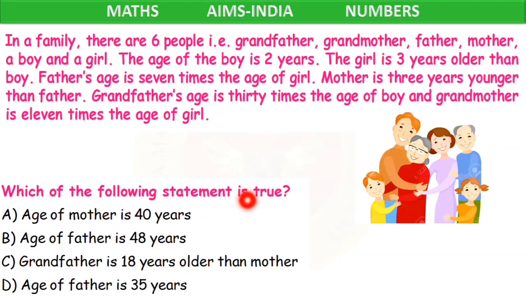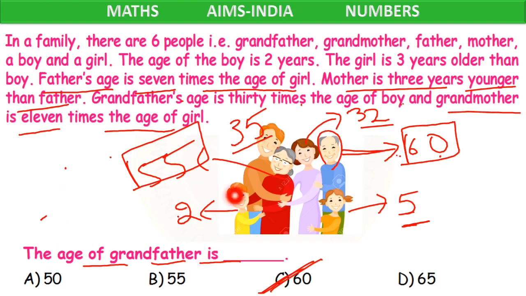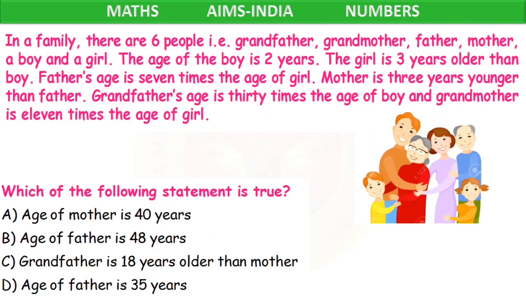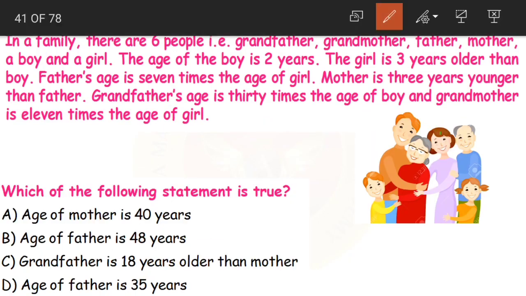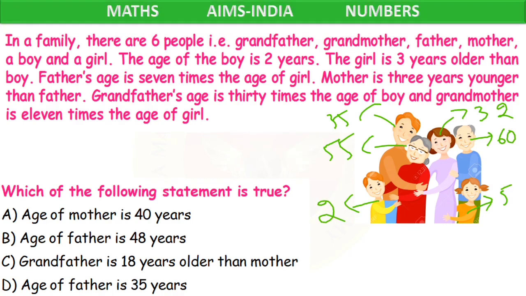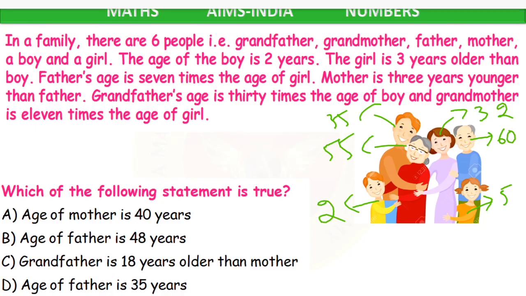Next. Which of the following statements is true? Age of mother is 40 years. Now look at the age of mother here. Age of mother is 32 years. Now they are saying that mother is 35. Wait a minute. Mother is 32. Father is 35. Grandmother is how much? 55. Grandfather 60. Girl 5 years and boy is 2 years old. Okay. Yes. Instead of going back and again, this is easier for us.